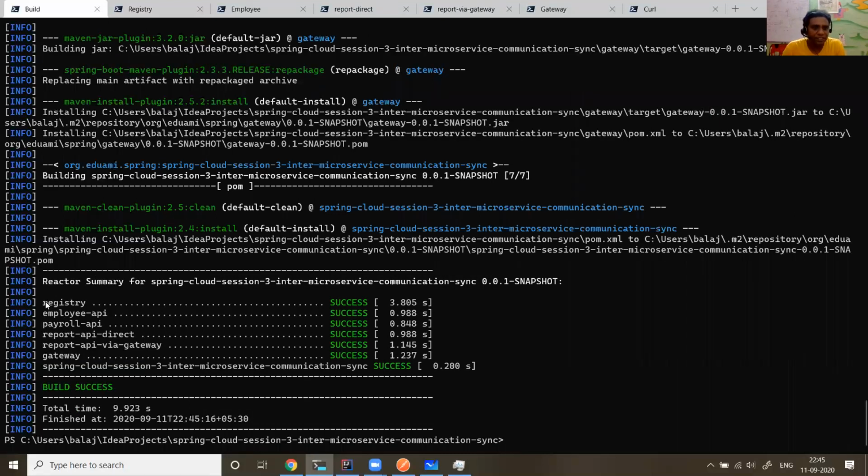So the first thing is the registry, right? Registry we need to start. Then we have employee API, payroll API. Then the other thing is report API direct. Report API is going to call employee and payroll API directly and give the report back. Okay, now let's run that scenario and see how report API is calling the employee and the payroll API.